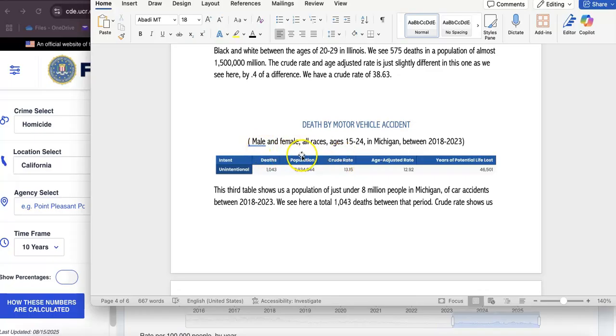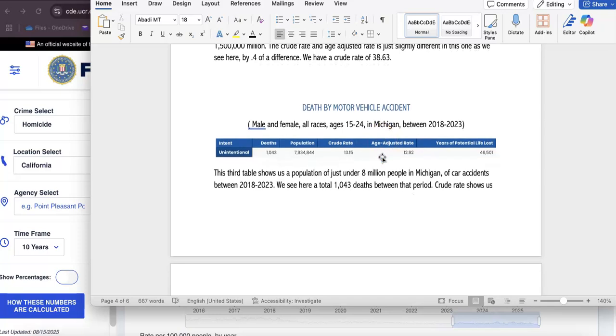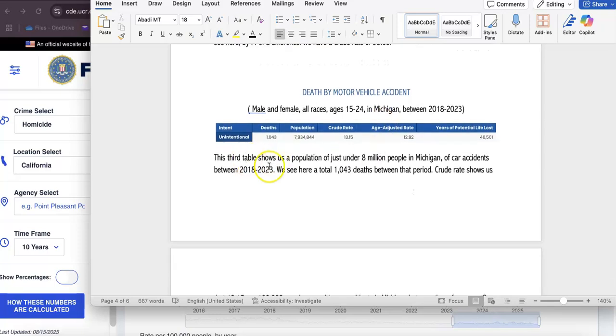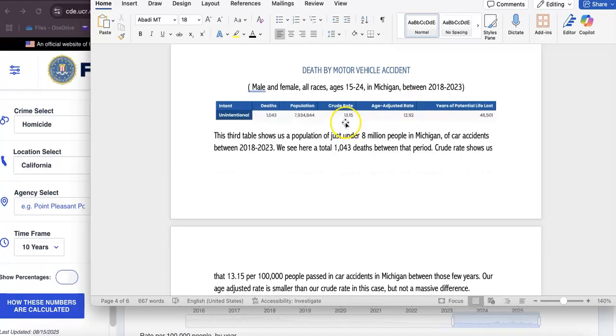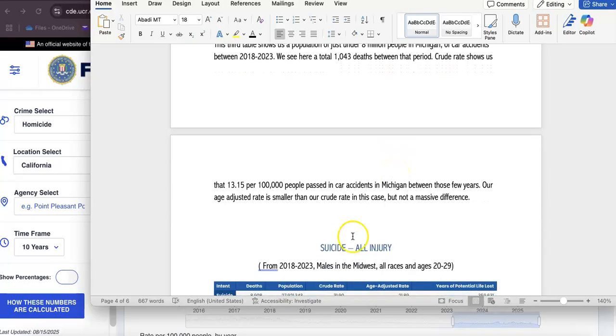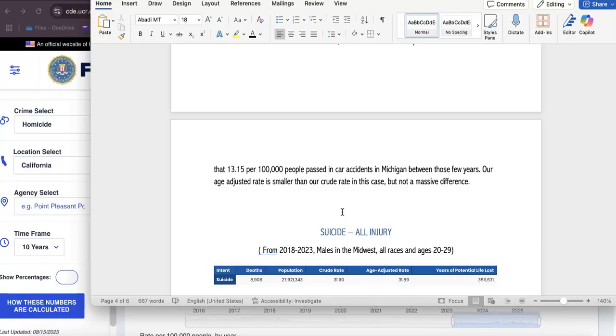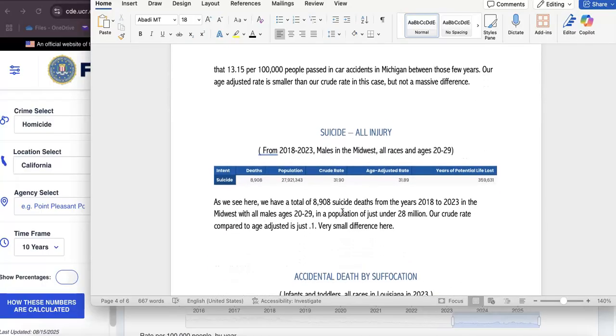Next, we're going to go by death by motor vehicle accident. This is all male and female, all races, between ages 15 to 24 in Michigan between 2018 and 2023. As we see here, there is a little over 1,000 deaths and a population just under 1 million in Michigan of car accidents. Our crude rate shows us 3.15 compared to 12.92. Our age-adjusted rate is smaller than our crude rate in this case, but not a huge difference.